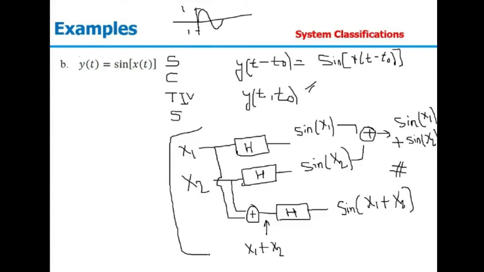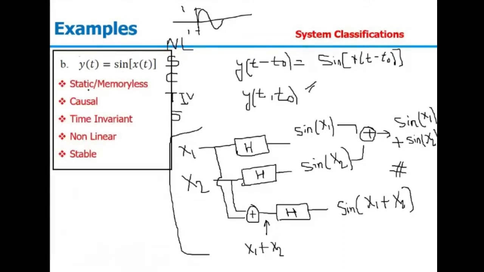So we will cross-check both properties, and only if both properties are satisfied will we say the given system is a linear system. So for this, the given system is non-linear, right? So we can say it is a static and memoryless function. It is a causal function, time invariant, non-linear, and stable.